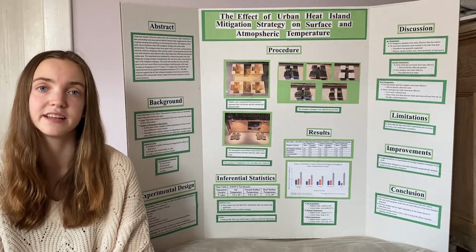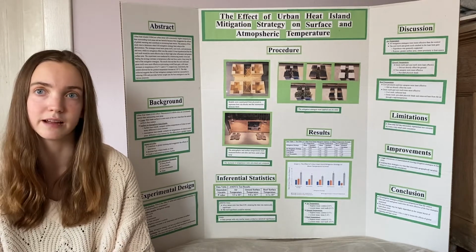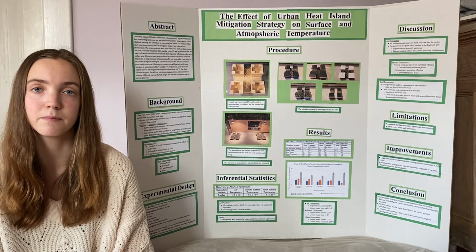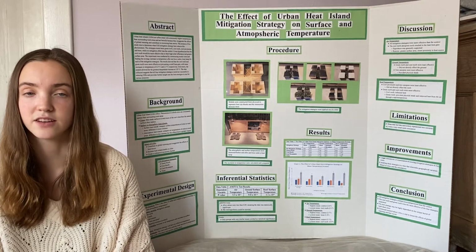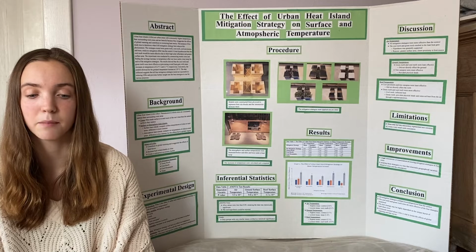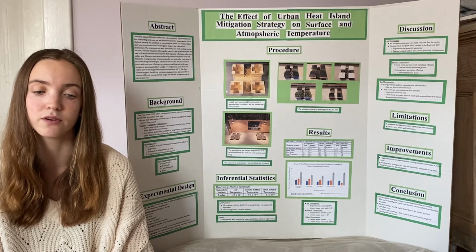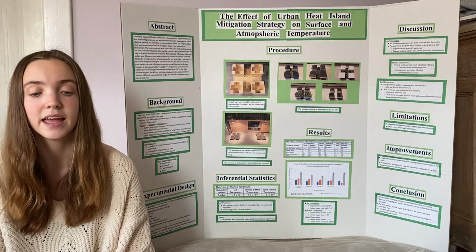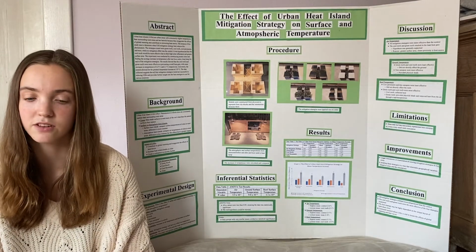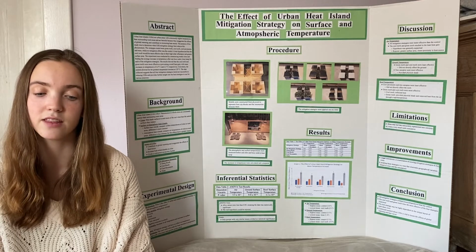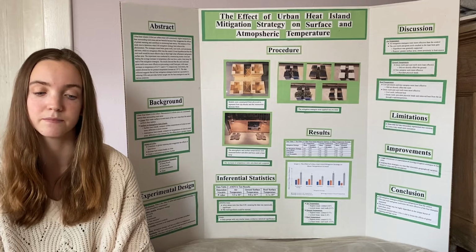Also, every city is geographically diverse, and it is unrealistic to assume, for example, that pavements make up exactly 44% of land in all cities. As such, a similar experiment that eliminates all geographical variables could yield results that are more easily applicable to a variety of cities. In conclusion, this experiment supports the effectiveness of all 4 mitigation strategies examined and suggests that cool and green roofs are the most effective in decreasing urban temperatures.